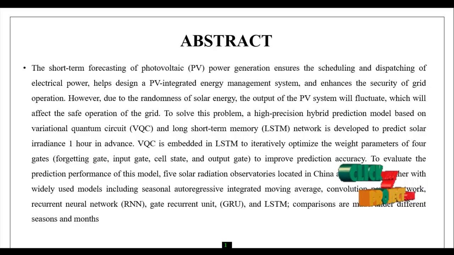The VQC is embedded in LSTM to iteratively optimize the weight parameters for the 4 gates: the input gate, cell state, forget gate and then output gate, to improve the prediction accuracy. To evaluate the prediction model, 5 solar radiation observation stations located in China are selected.